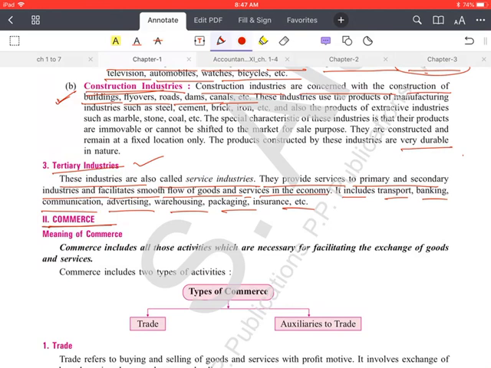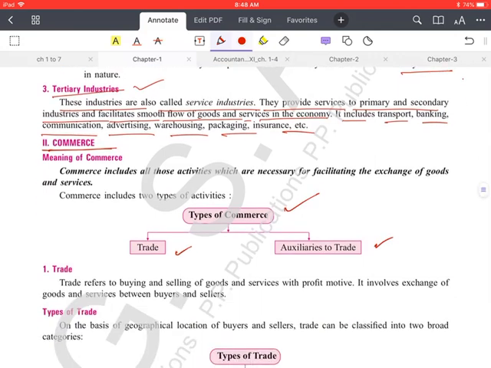So first of all, you should know that commerce can be classified into two types, or you can say there are two types of commerce. That is trade and auxiliaries to trade. Okay, means we can divide commerce into two parts. That is trade and auxiliary to trade.